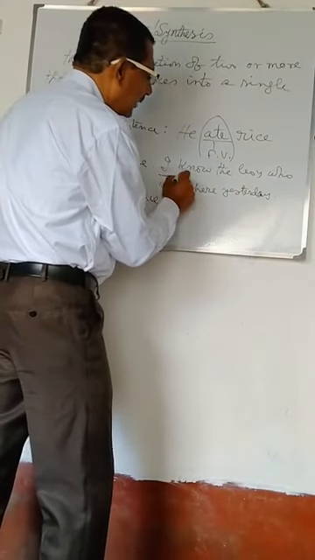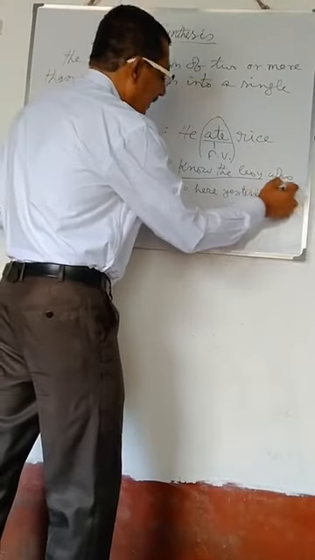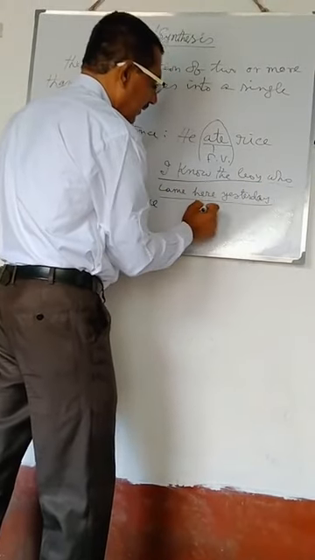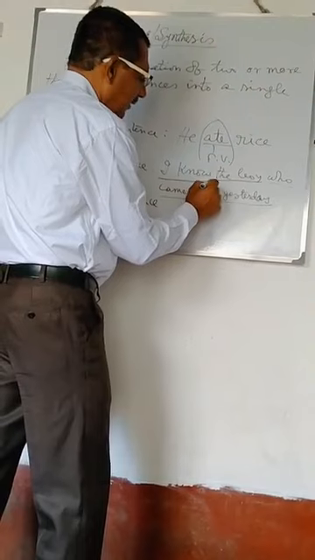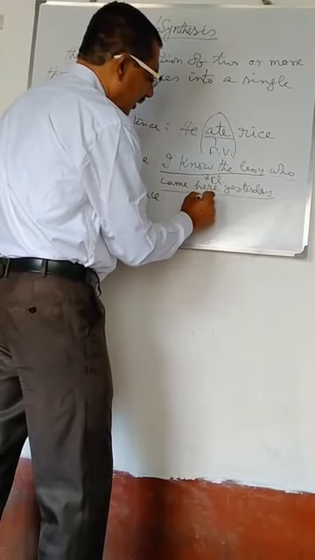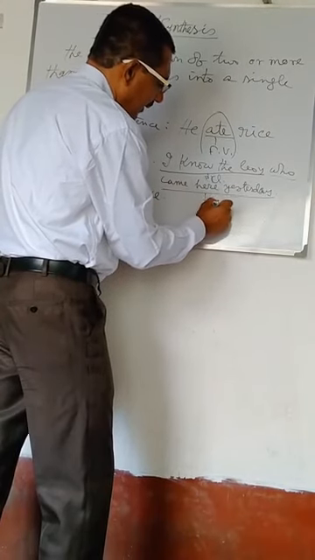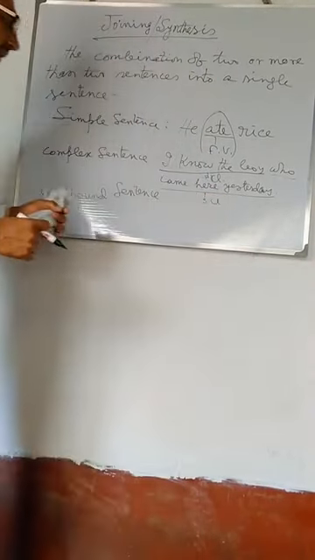Here, I know the boy is called principal clause and who came here yesterday is called subordinating clause. As there is one principal clause and one subordinating clause, this is called complex sentence.